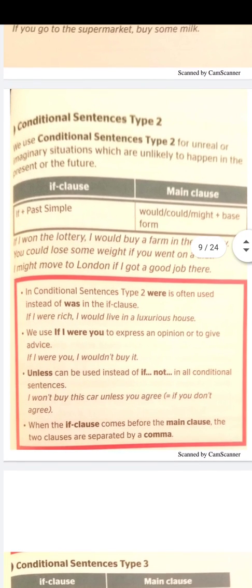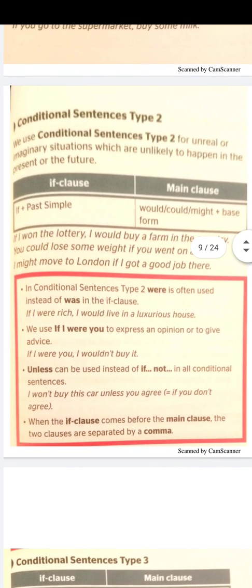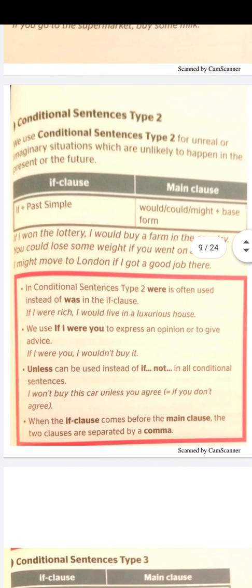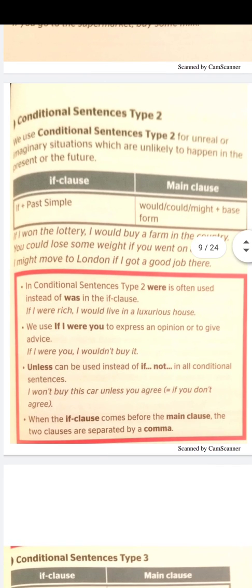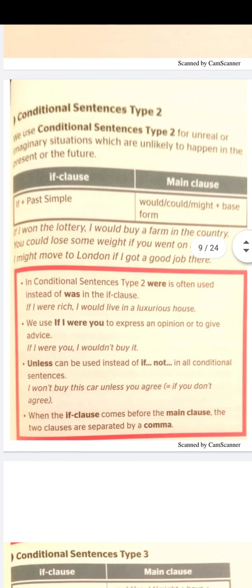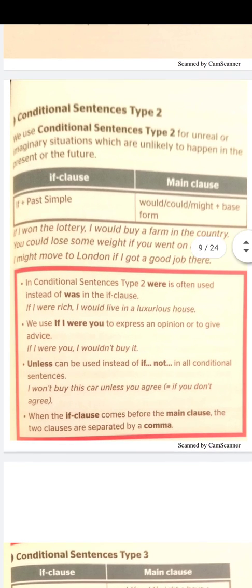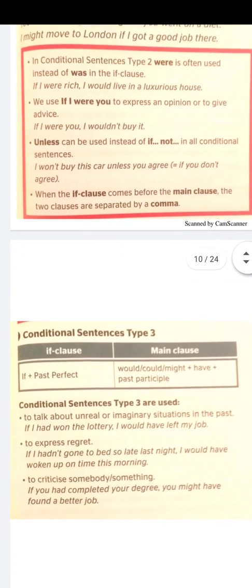Unless can be used instead of if not. I won't buy this car unless you agree. When the if clause comes before the main clause, the two clauses are separated by a comma.